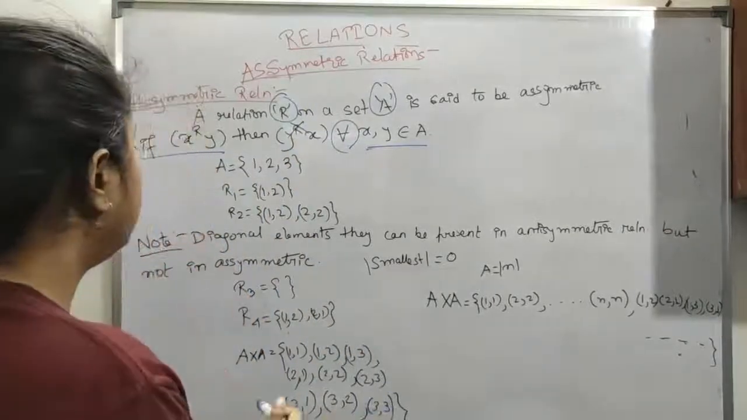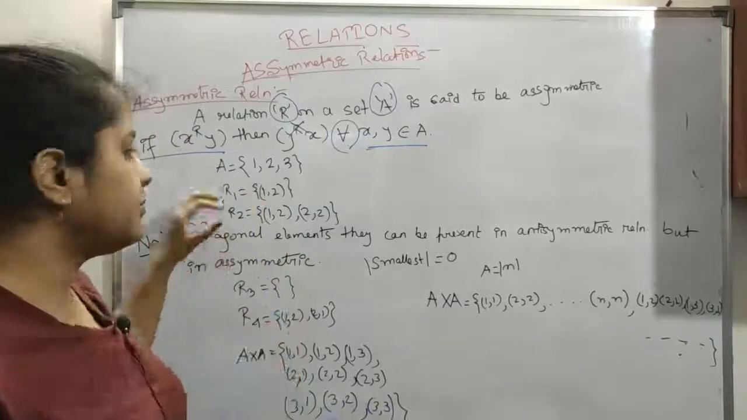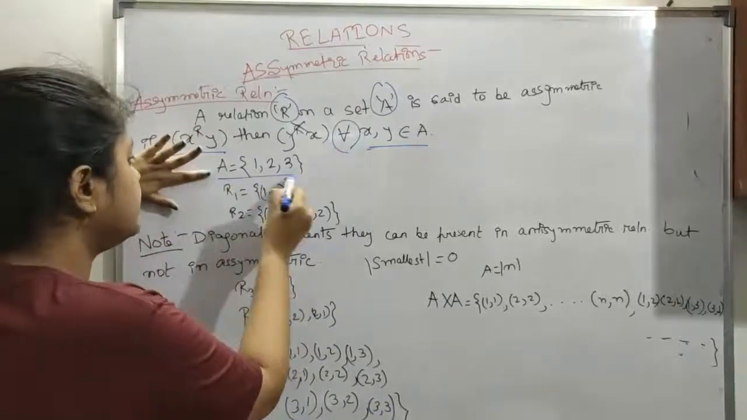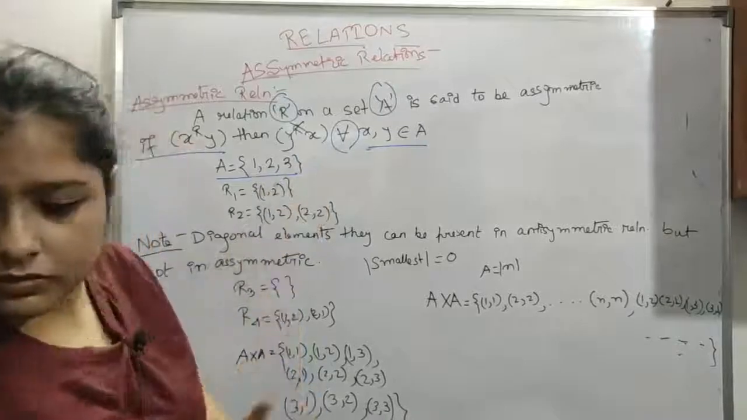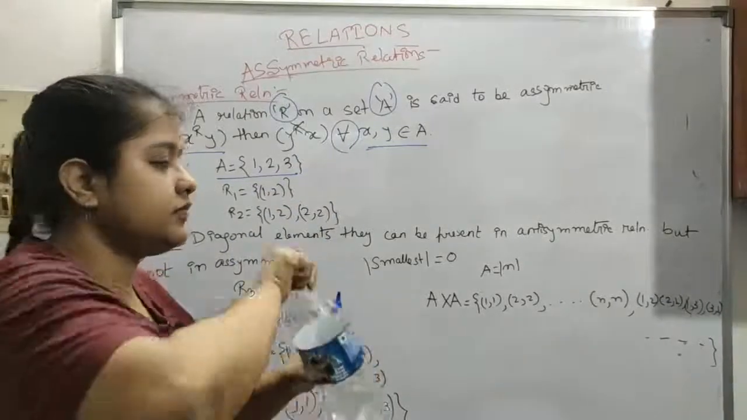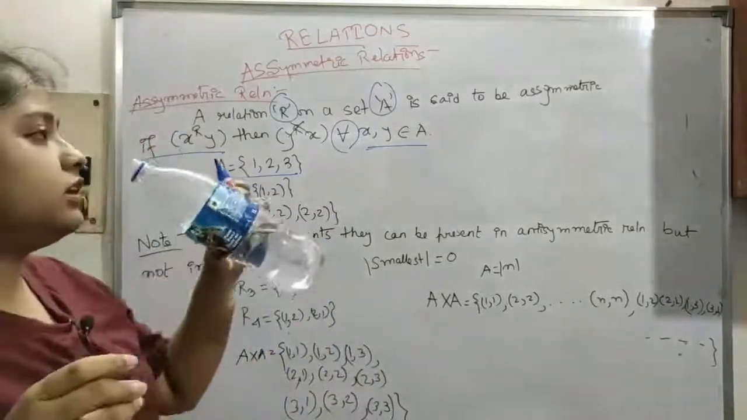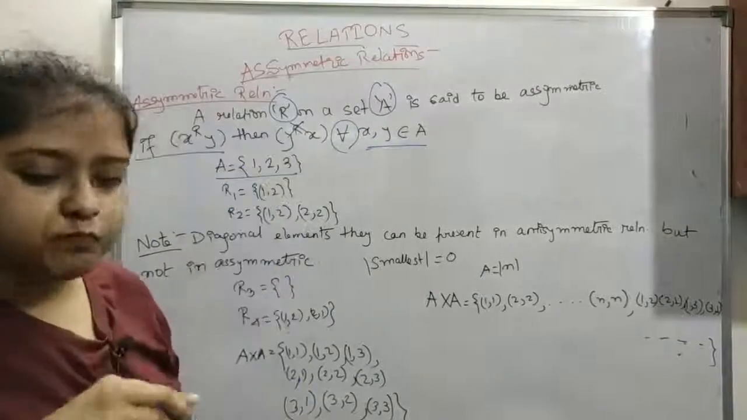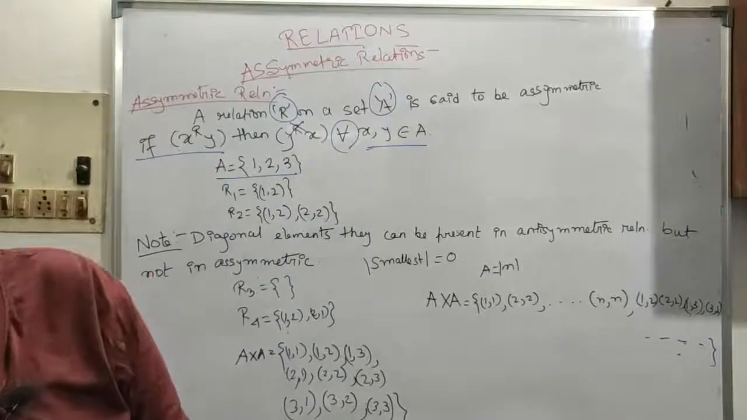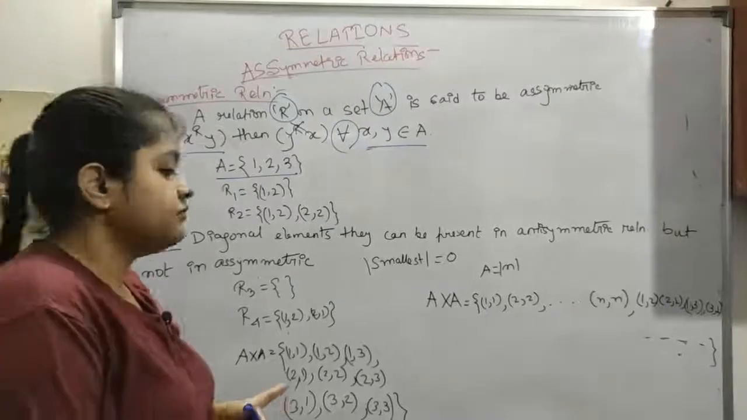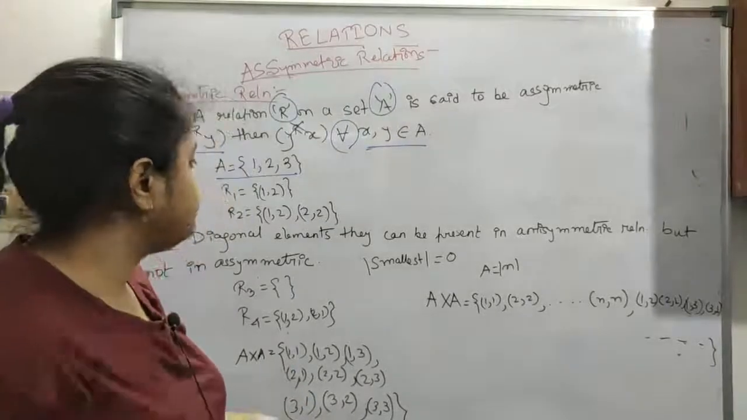Okay, so now let's see the relation. Let's see some examples. So here our set A contains, let's say, 1, 2, 3, these elements. Wait one second. So now R1 is containing (1,2). So what do you think? Is this antisymmetric, symmetric, or whatever?